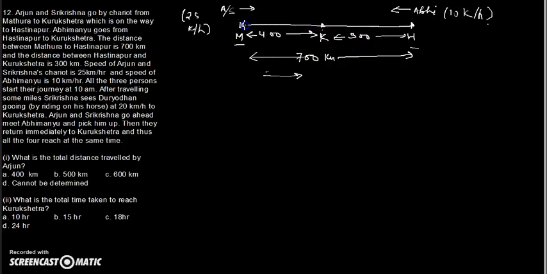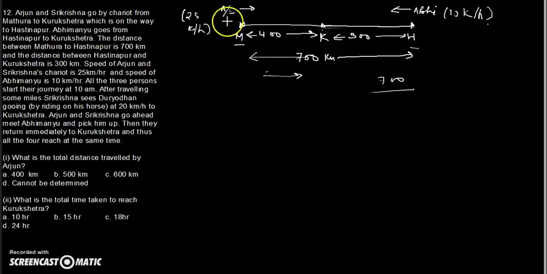That means they might have reached Kurukshetra and then gone beyond, so that they could pick up Abhimanyu somewhere in between, and then they had to return to Kurukshetra. So the question is, what is the total distance traveled by Arjun? The total distance is given as 700, right?